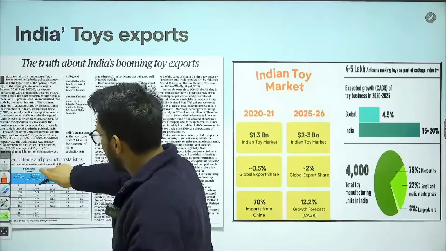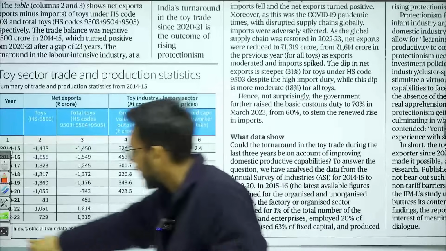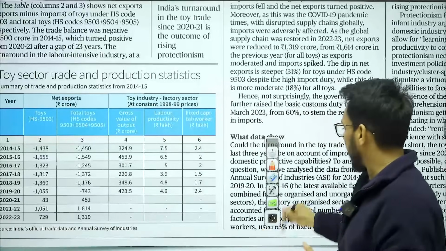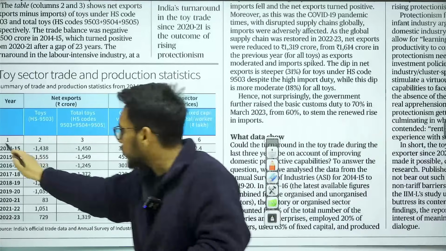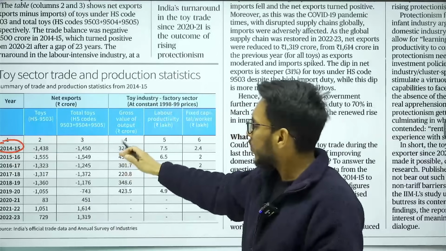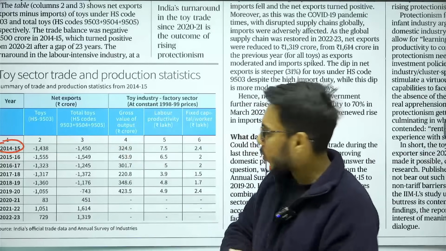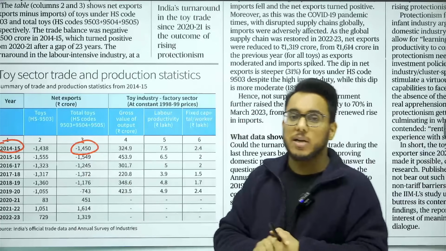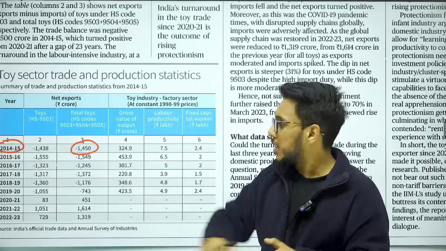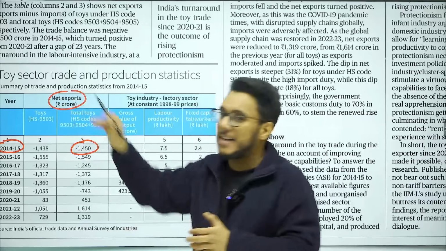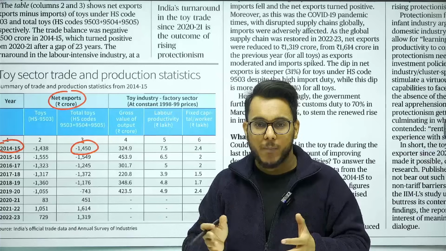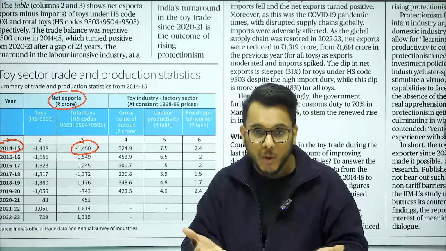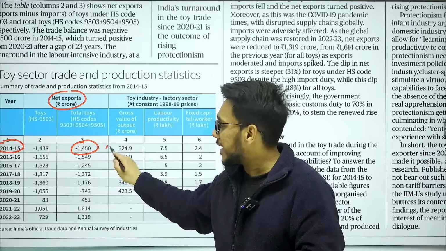So basically, guys, if you focus on this particular graph, this table, we can find that in 2014-15, the total toy export was 1450 crore negative. Now it includes the net exports. Net exports is export minus import. So actually we were importing a lot more toys, and therefore net export was negative.